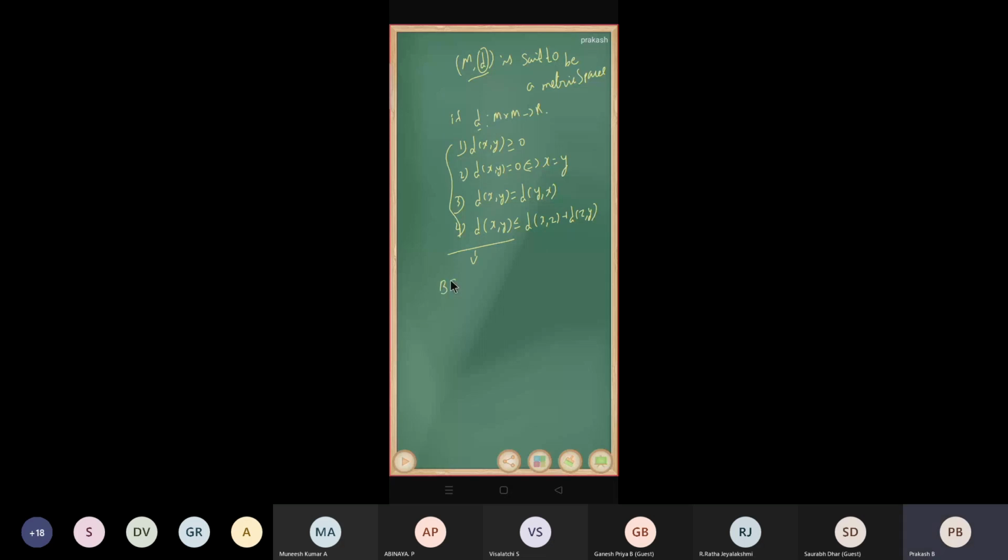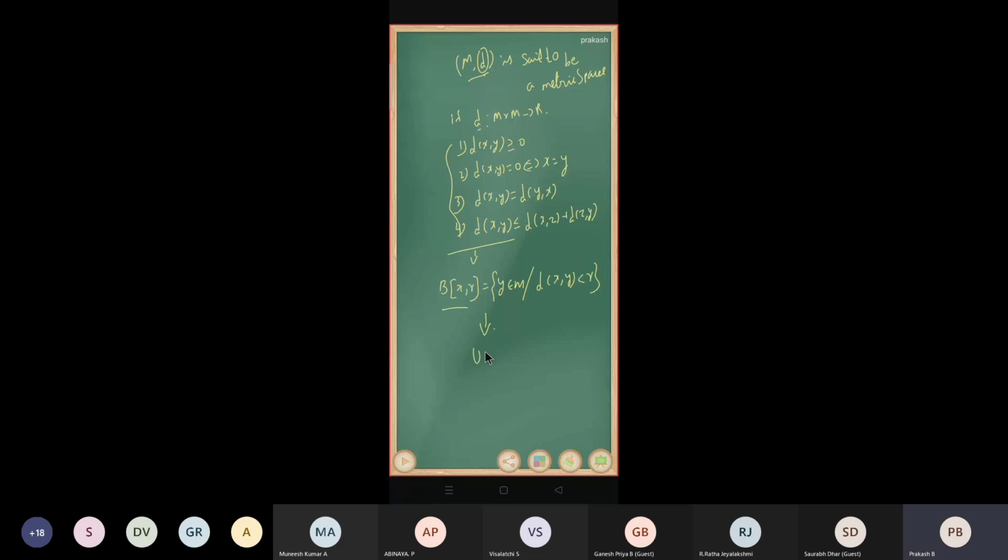The open ball B of x comma r is the set of all y belonging to M such that d of x comma y is less than r, right? So from this d we will define an open ball, and from this open ball we will define an open set.